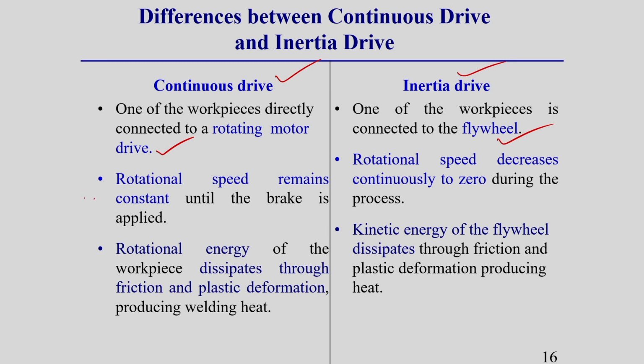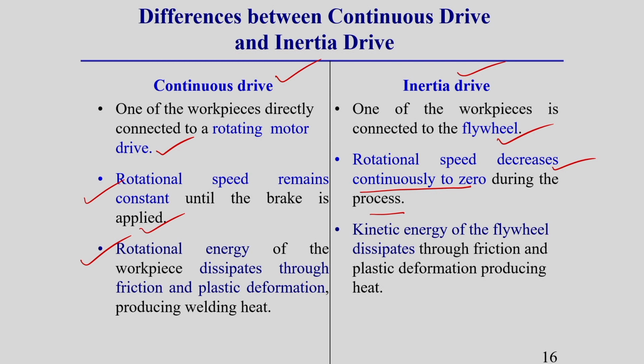Then another one is that the rotational speed remains constant until the brake is applied, which I have already told you. But here you see rotational speed decreases continuously and goes to 0 during this process, because here generally we disengage the flywheel spindle from the motor after some time. After that, due to this inertia effect and frictional force, it gradually decreases to 0 speed.